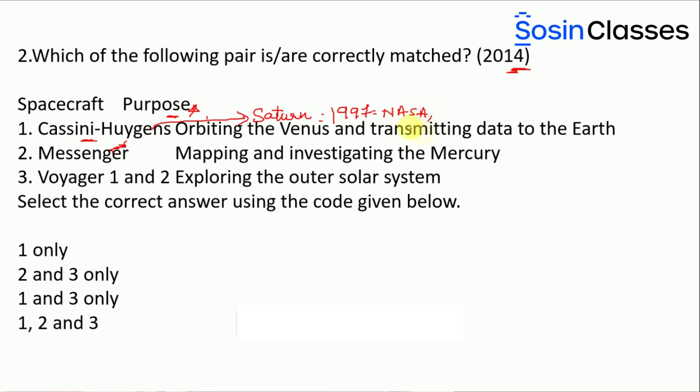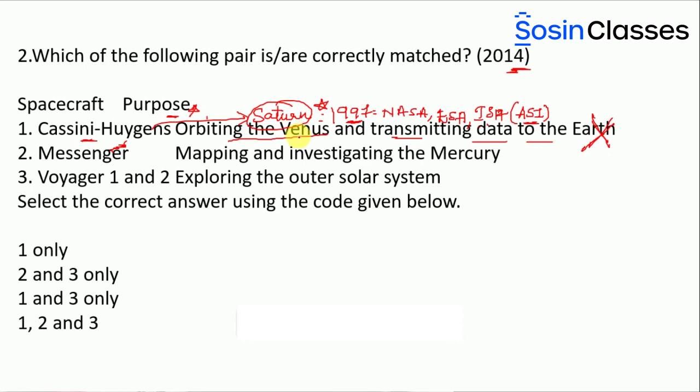Along with NASA, there was another space agency called the European Space Agency, and along with the European Space Agency, there was another agency called the Italian Space Agency, abbreviated as ASI, which is in the Italian language. So all of these three jointly launched a spacecraft onto Saturn in the year 1997, and here it has been given as orbiting Venus and transmitting data to the Earth. So the first option is wrong, because it is not onto Venus but onto Saturn. So this is very, very factual.